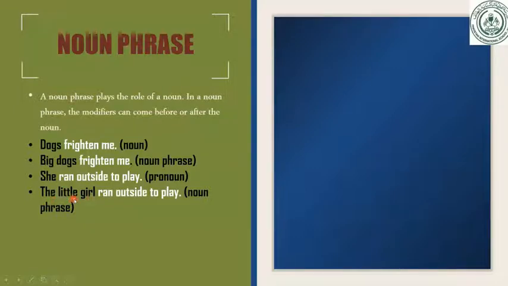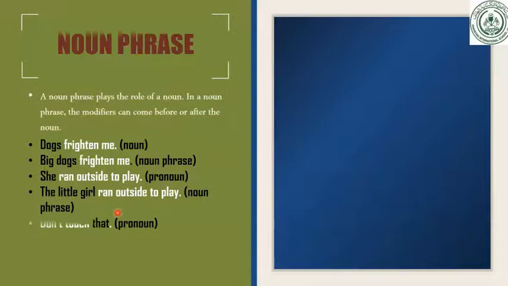A modifier is used over here. You cannot say, sir, it is an adjective phrase. No, it is not an adjective phrase. It is a noun phrase. Why is it a noun phrase? Because it is working in the place of a pronoun like she, or it is a subject in the sentence. So if you find the subject, you say the little girl is the subject, ran is the verb. Here she is the subject, ran is the verb. So the single word pronoun is she. We replaced she with the noun phrase, the little girl.